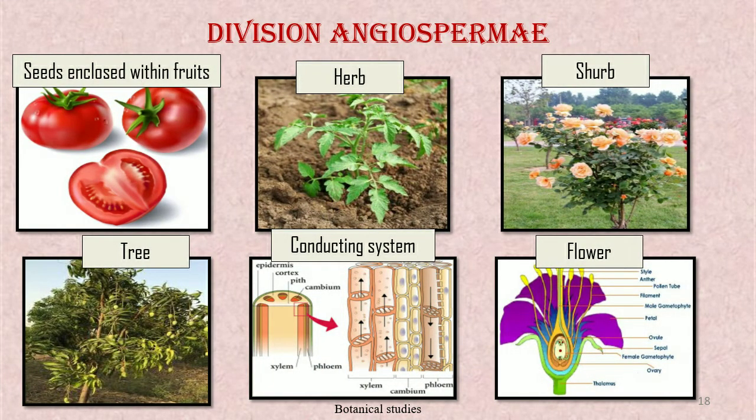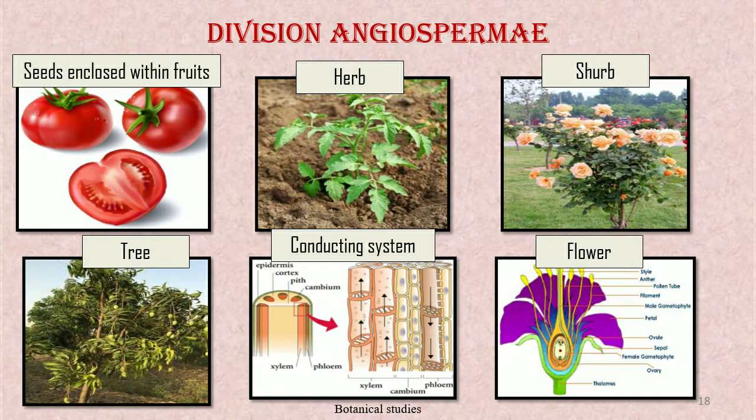Division Angiospermae. Now let us discuss the characters of the second division, Angiospermae. Angiosperm is a Greek word. Angion means covered and sperma means seeds. The common examples are tomato, rose, mango, wheat, rice, jowar, etc. The main plant body is sporophyte. It may be herb, shrub, or tree.